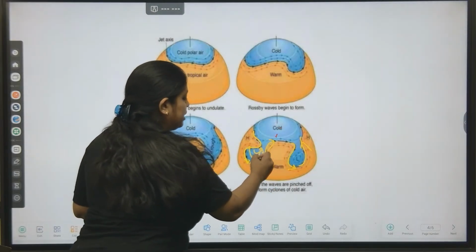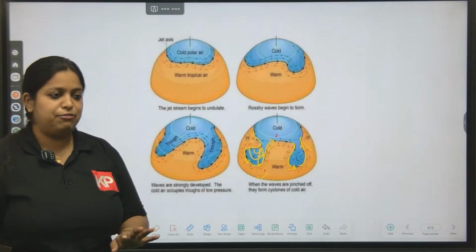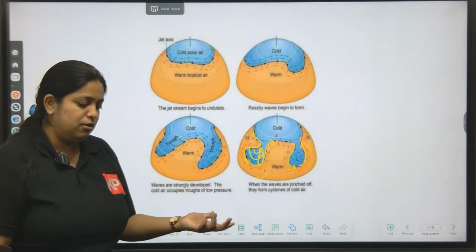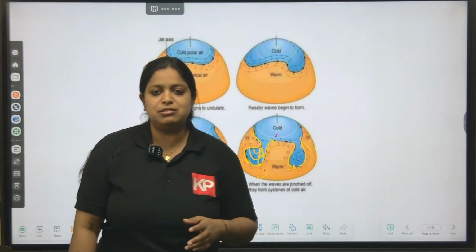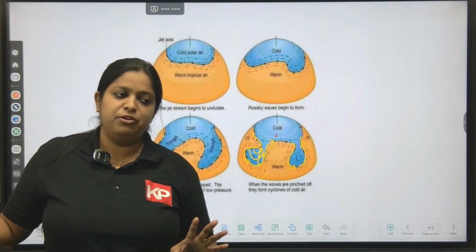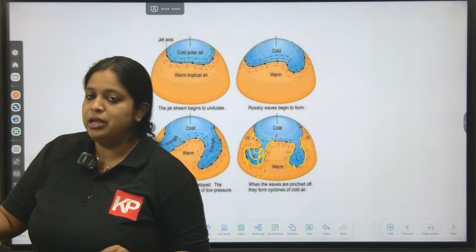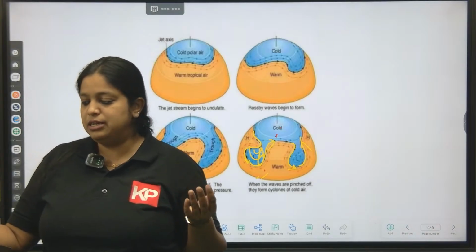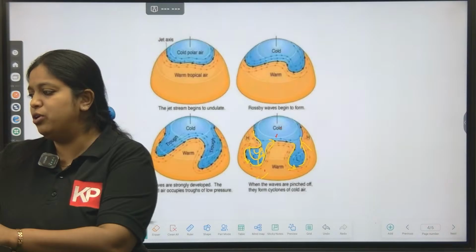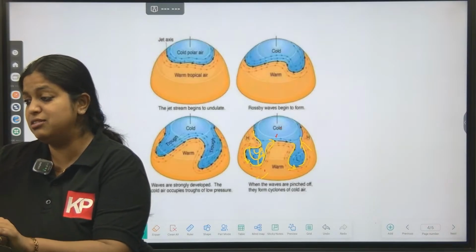That situation can create a huge amount of climatic variations on the Earth's surface. There are huge storm activities or forest fires. All these things take place because of the anomalies in the Rossby waves. So Rossby waves always move in the eastward direction. There is a more detailed section about the Rossby waves.